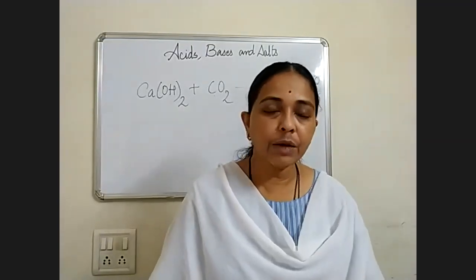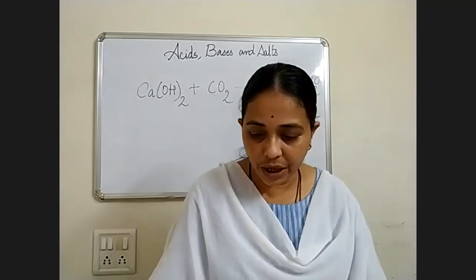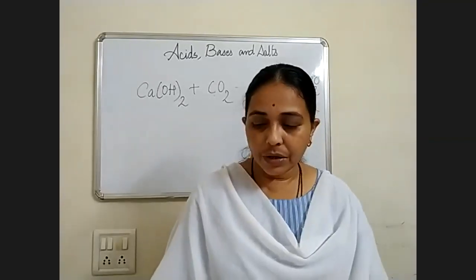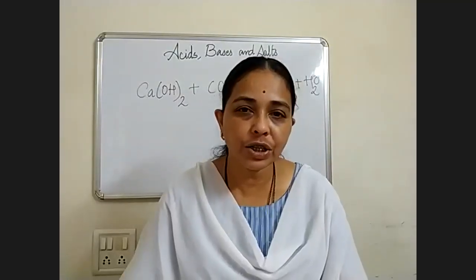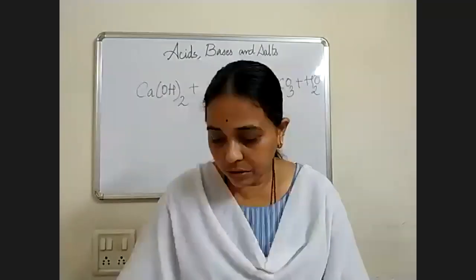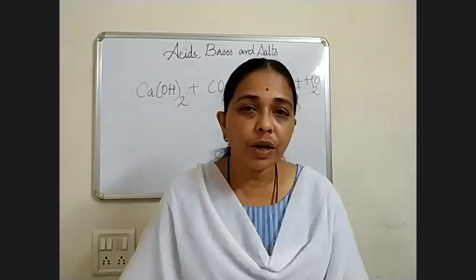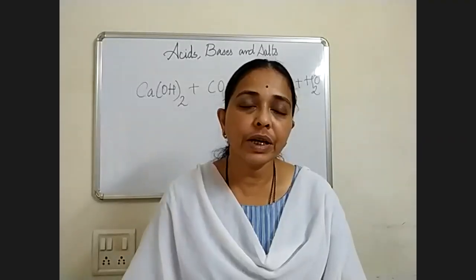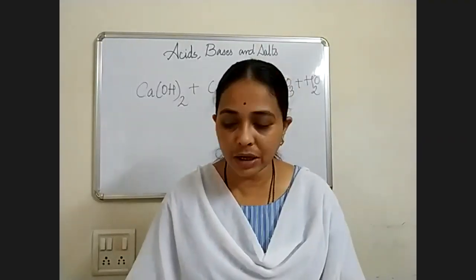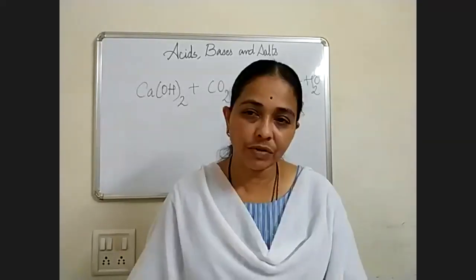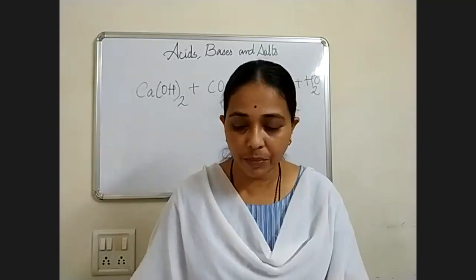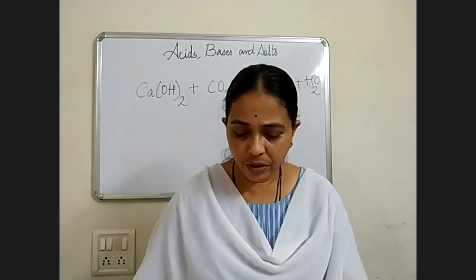You will write information about universal indicator, as well as you will write what is neutralization and write it with the help of an example. One reaction of neutralization is required. Okay, explain neutralization with the help of one example or one reaction.